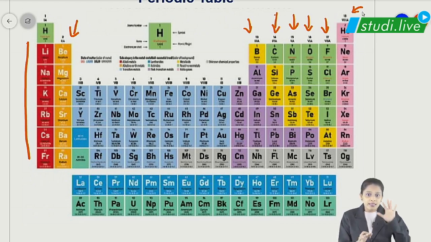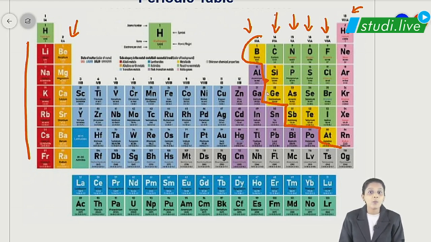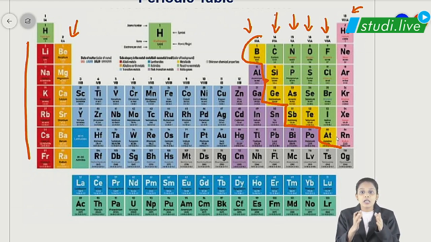We already know, students, that on the extreme left side you have metals. On the extreme right side you have non-metals, and in between you have metalloids. So in our periodic table, as you can see in the yellow color, the zigzag line which is given over here, we have the metalloids present. In our periodic table, how many metalloids are there? Just count: 1, 2, 3, 4, 5, 6, 7. For MCQ purposes, we have 7 metalloids present in our periodic table. So remember, the yellow boxes are for metalloids. You need to remember their names too.